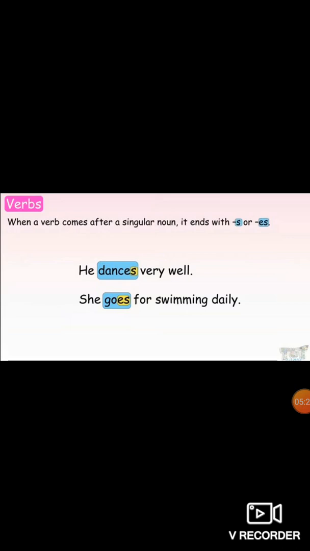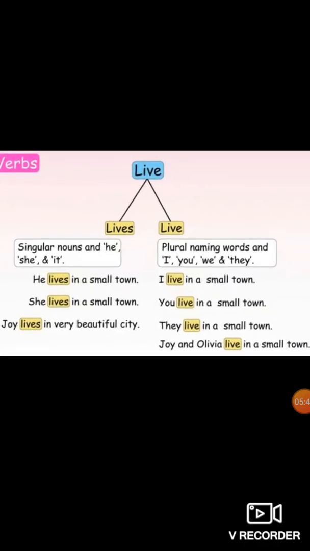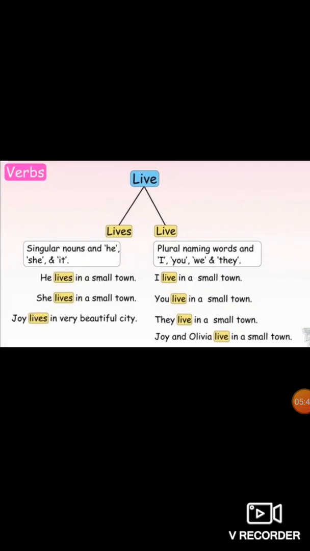He dances, in the word dances, s is given over there. She goes for swimming daily. In the word goes, es has been added according to the rule. Now see, from the one word, this rule has been displayed to you so that the concept can become more clear. Now see the use of lives.